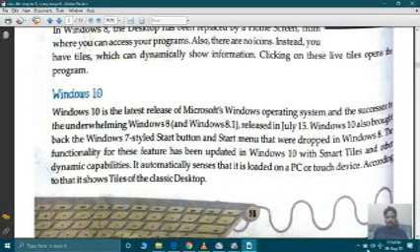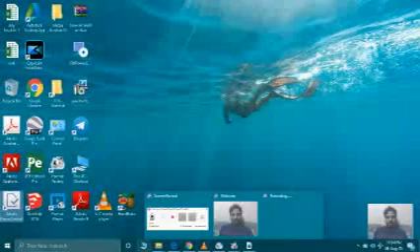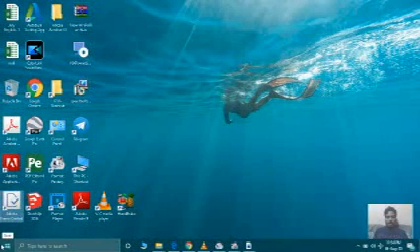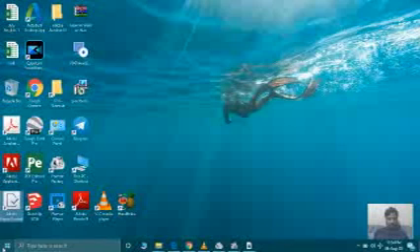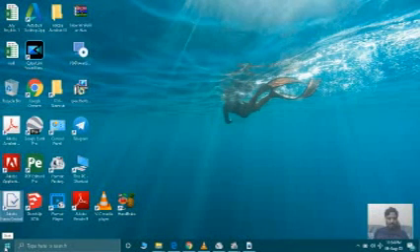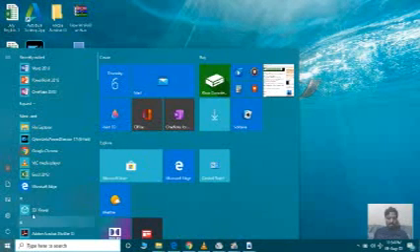of the classic desktop. May I show you how Windows 10 works? I have Windows 10 operating system. In Windows 7 we have seen the start icon, but in Windows 8 we lose this. But in Windows 10 again we have a start icon. But what is the difference here? The difference is these tiles.